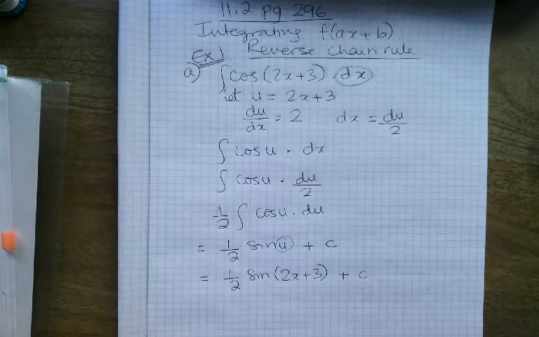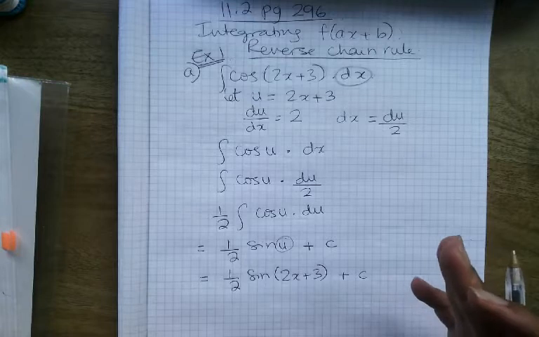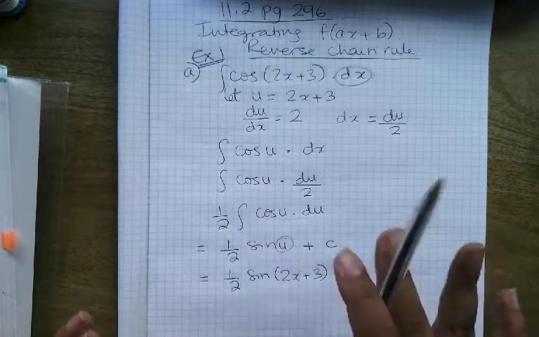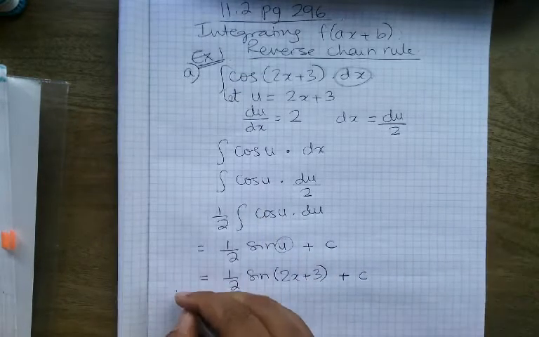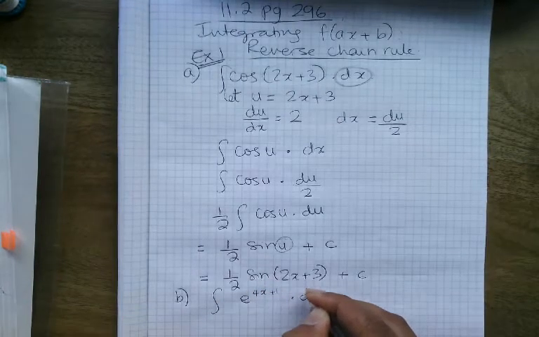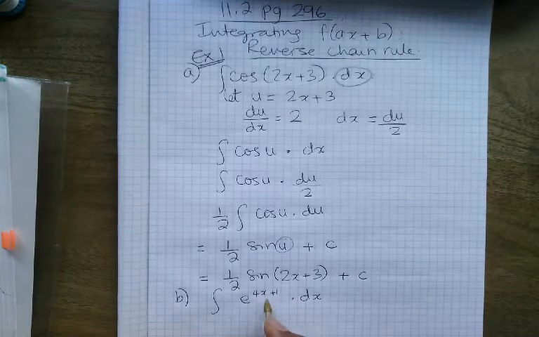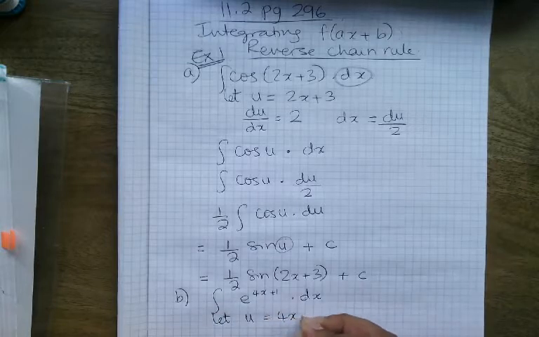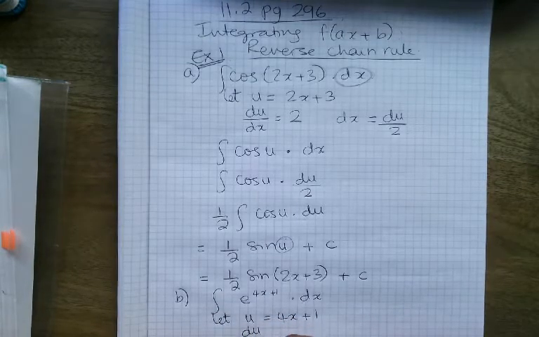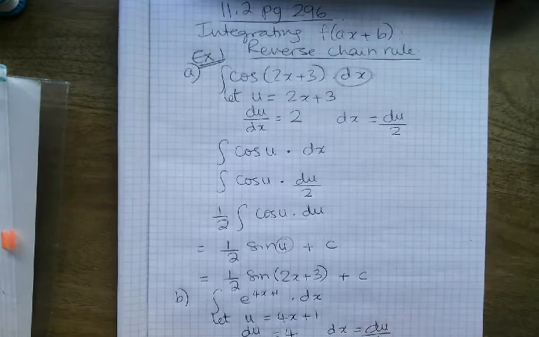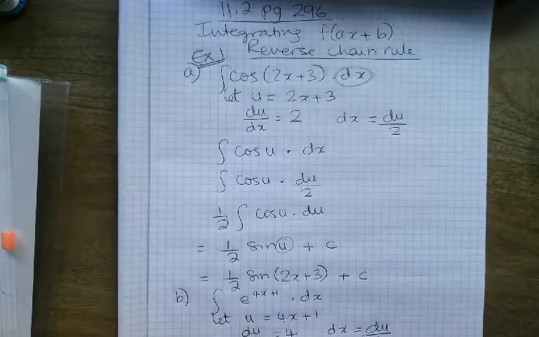And this method can work for any function where you've got a function within a function. So you can use this rule now if anywhere you see a function within a function. Part B, so you've got e^(4x + 1) dx. I'm going to make a substitution. I'm going to call this power u. So let u equal 4x + 1, du/dx equals 4, dx equals du over 4. Put my substitutions back.